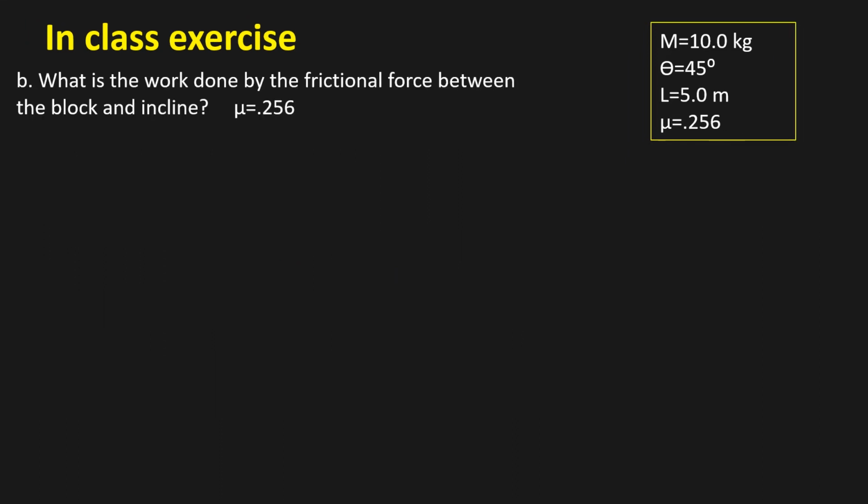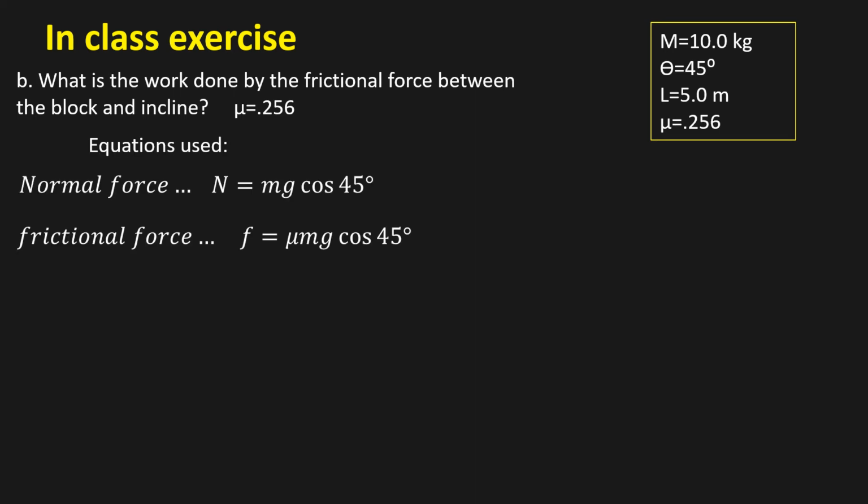Next one is B. What is the work done by the frictional force between the block and the incline? Okay, let's take a look at that. So equations used. Well, we have our normal force, and then we have our frictional force. Okay, so we need to know those equations, and you can go back to chapter 4 and look those up.